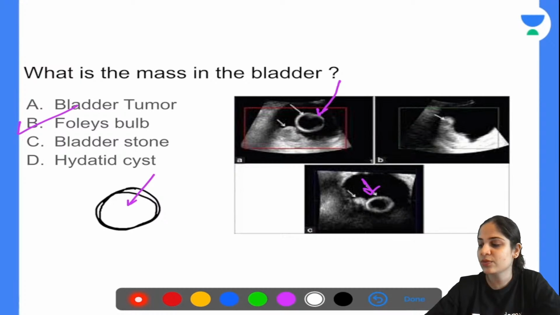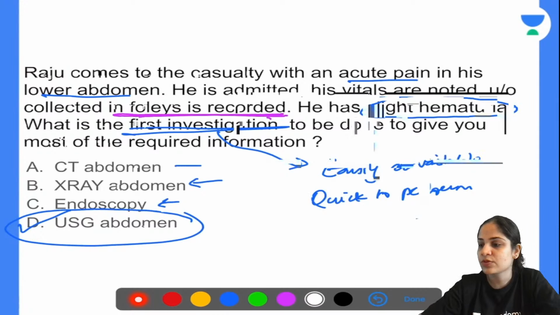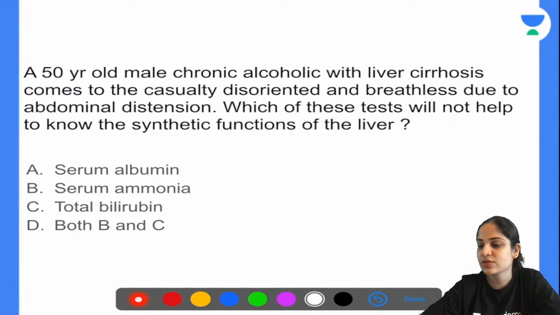Now moving on to our next question. A 50-year-old chronic alcoholic male with liver cirrhosis comes to the casualty disoriented and breathless due to abdominal distension. Which of these tests will not help to know the synthetic functions of the liver? Serum albumin, serum ammonia, total bilirubin, or both B and C?